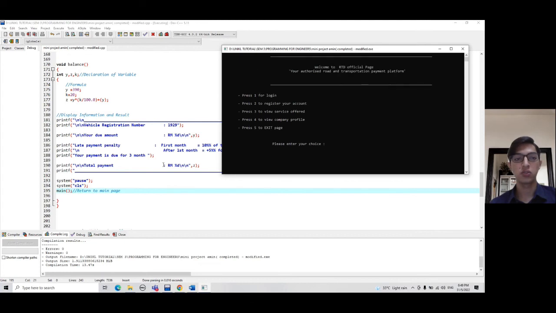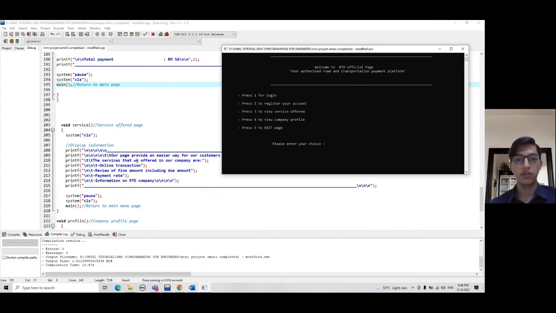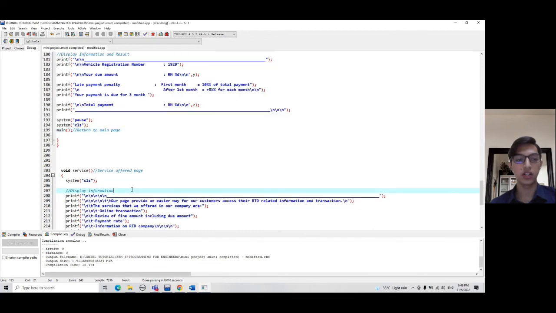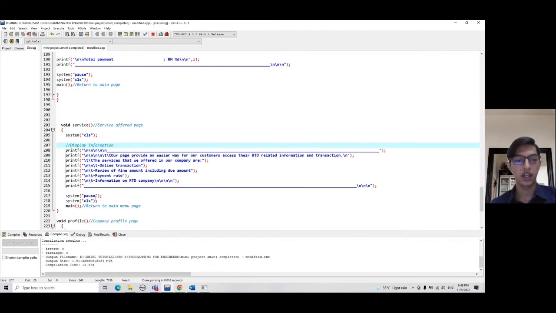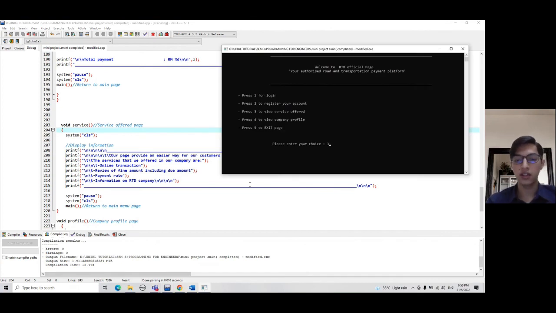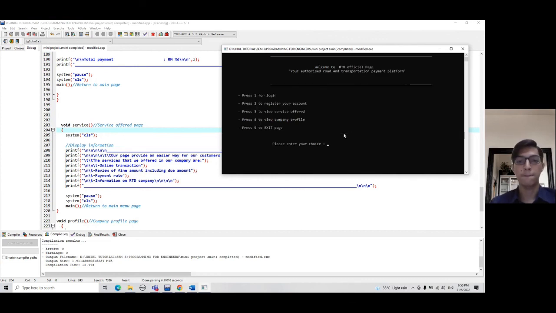That's it. So for case number 3, which is service offered page, if you press number 3, according to the program, there will be a display of information, all of this. And then if I press any key, the screen will be cleared and I will go to the main menu page. So let's try that. Okay, 3, yeah, display of information for our company, and if I press any key, yeah, I will go to the main menu page.